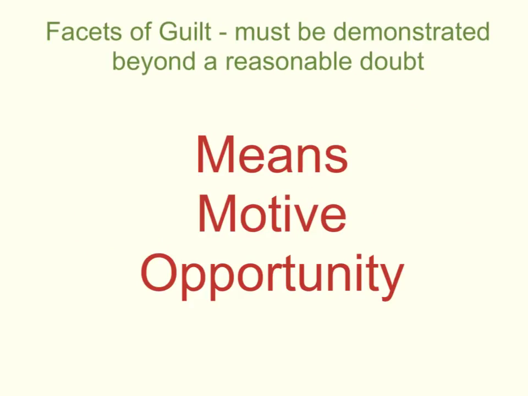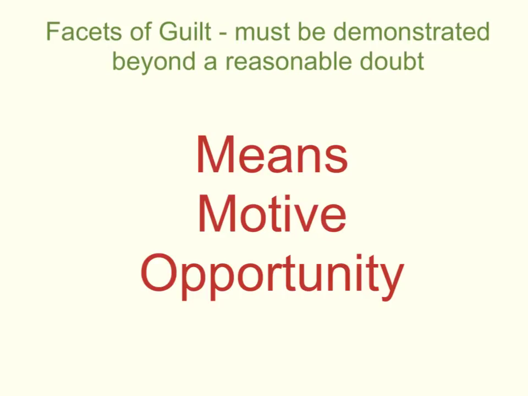The facets of guilt must be shown beyond a reasonable doubt within a court in order for a person to be convicted of a crime. The facets of guilt are means, motive, and opportunity. Means can be defined as the suspect having the ability to do the crime. So, for example, if someone is beaten, you're not going to go after a little old lady because she doesn't have the ability to commit the crime.